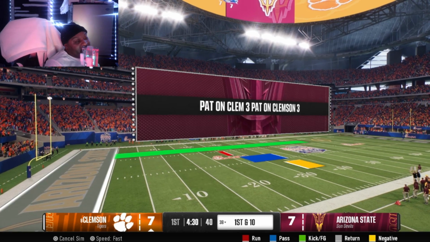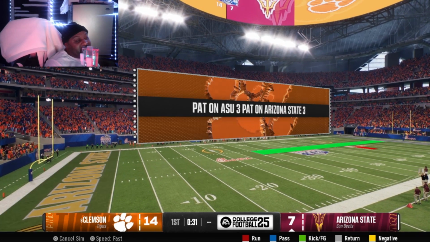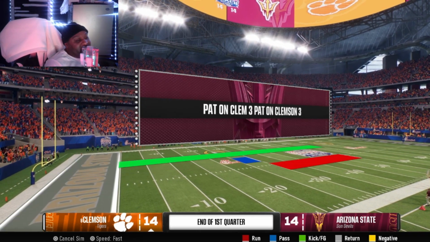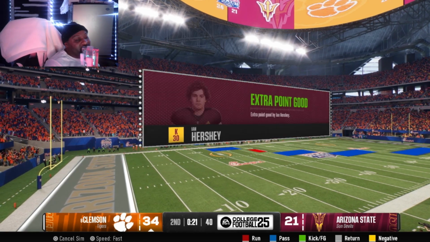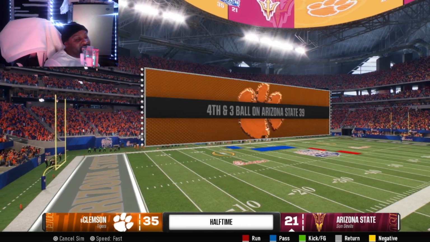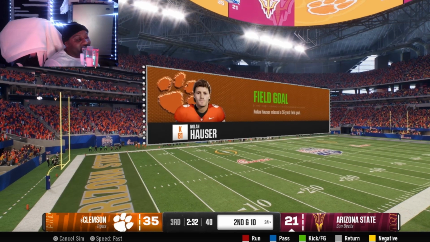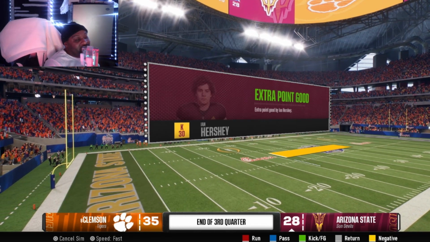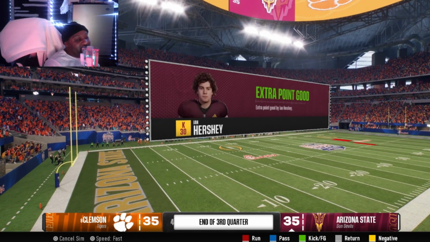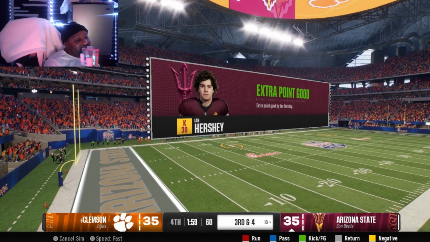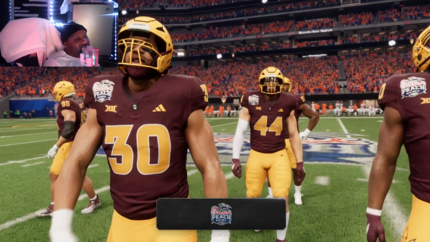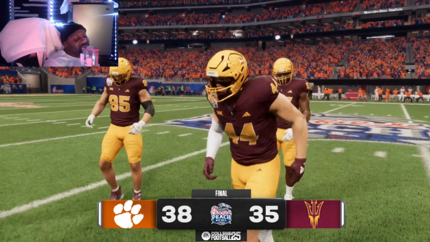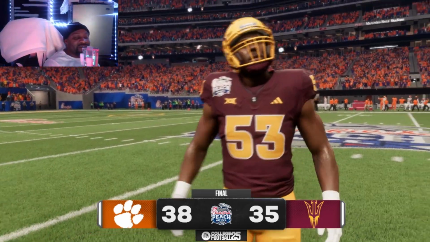And they take a lead. They tie the game up. Arizona State, they're back and forth right now, but then Clemson takes the lead. Tied up again. It's a back and forth game here, but then Clemson's gonna take it away. Looks like Clemson's gonna pull it right up, a 2-touchdown lead. Arizona State can't do nothing, though they do keep it to 1 point, or they tie it up. 35-35. Might go to overtime? No. Are they going to overtime? No, they win 38-35. Field goal wins the game.